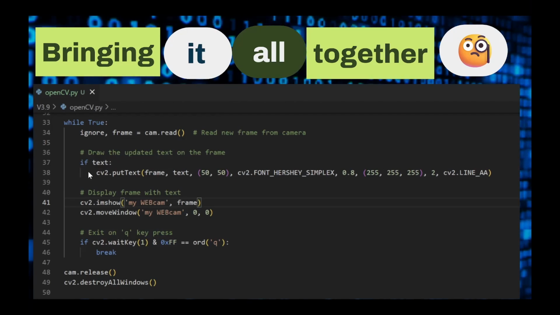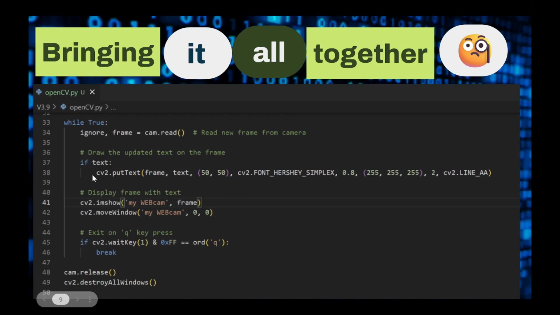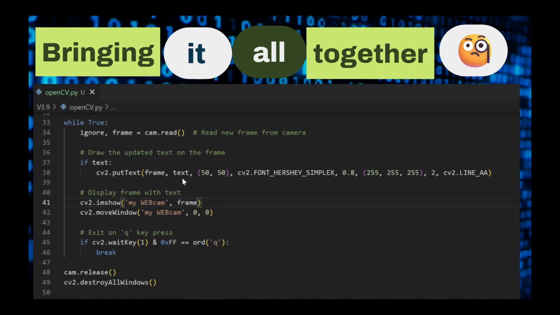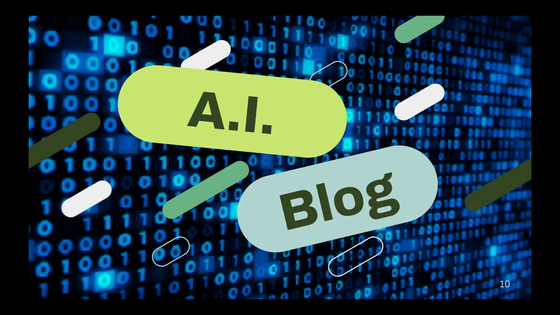And then we have this if statement that says if text. When there's no text, nothing is displayed. But if there is text, then the put text function is called, which accepts the parameters such as the frame, the text in question, which will be changed dynamically by the function we defined earlier, some set coordinates where to display the text, the font size, the color, which is white, the thickness, etc. So let's go ahead and jump into Visual Studio Code and finish up.